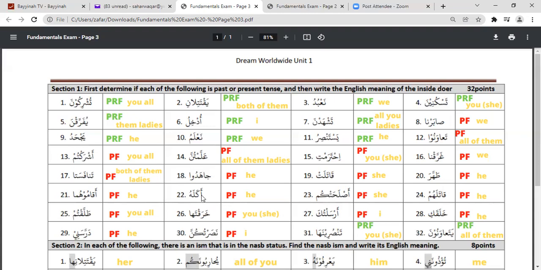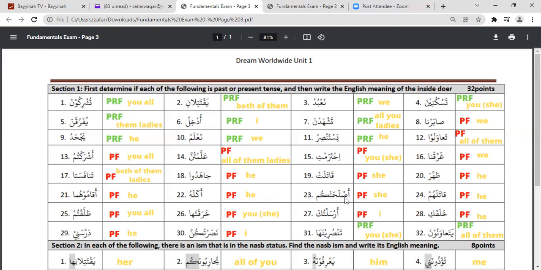Now akalahu. If we just look at it closely, we know that this is an attached pronoun, hu, because hu does not come in any of our tables. So the actual word is akala, and it is similar to nasara, akala, right? So it is past tense, and the inside doer is he.